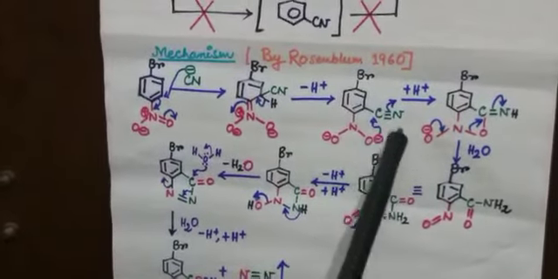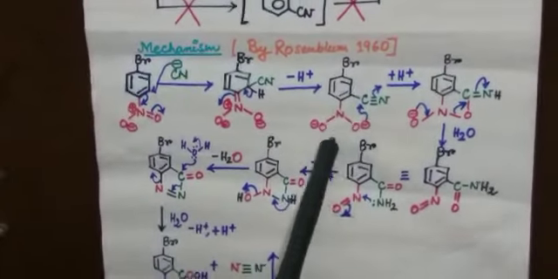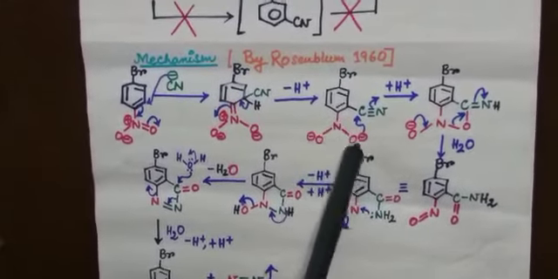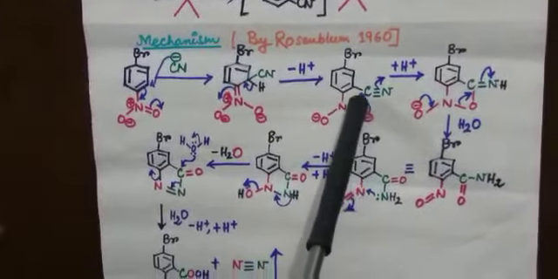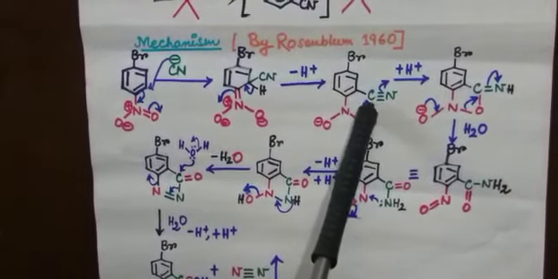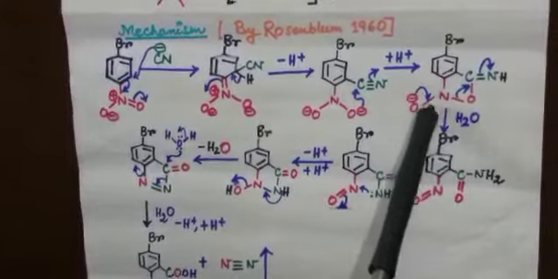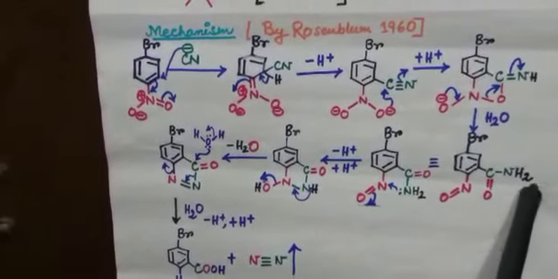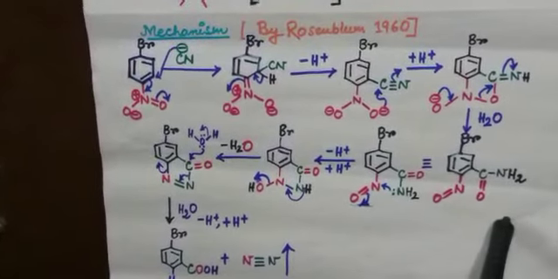In this compound, the cyano and nitro groups are very close to each other. So, this oxygen can easily attack the cyanide carbon, and after this type of delocalization, we will get this ortho-nitrosoamide compound.